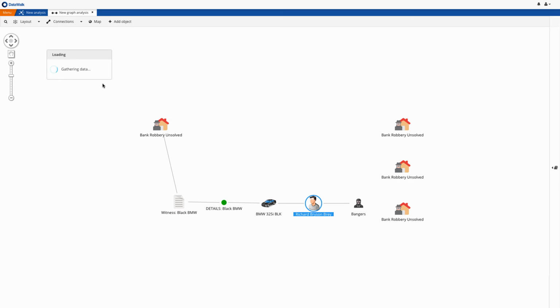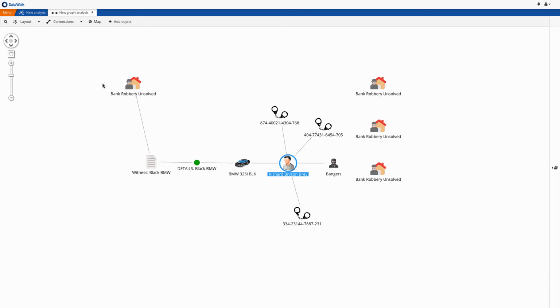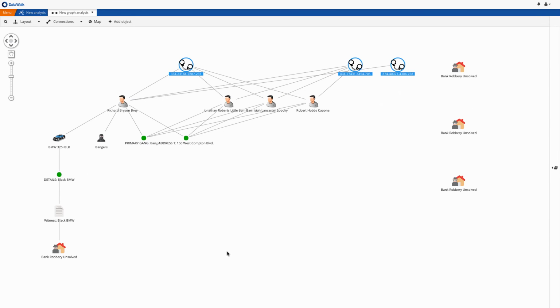We next add Bray's arrests, where we see the arrests as previously shown on his dossier, and we then add people to these crimes. We see that Bray has had multiple arrests with 3 known associates who go by the names of Spooky, Capone, and Little Bam Bam. We also see that the last known address of all 4 of these individuals is 150 West Compton Boulevard in Los Angeles.